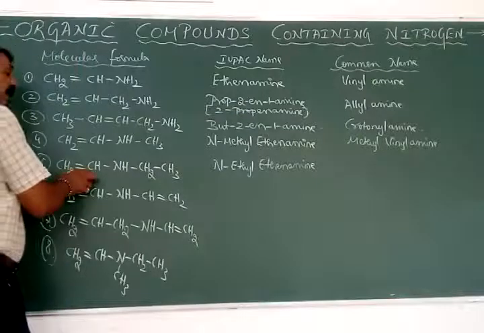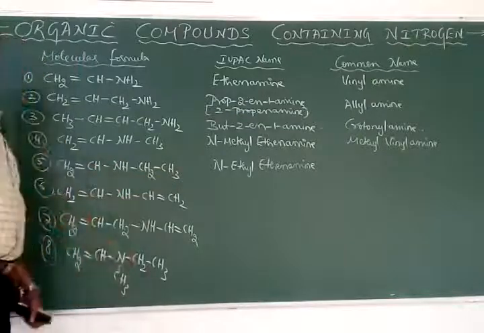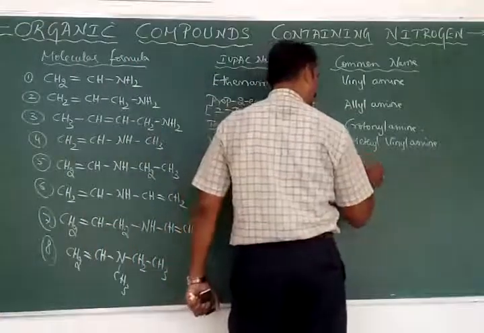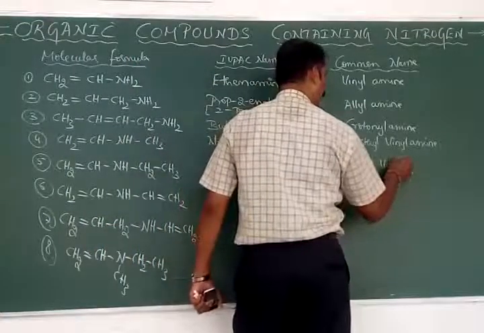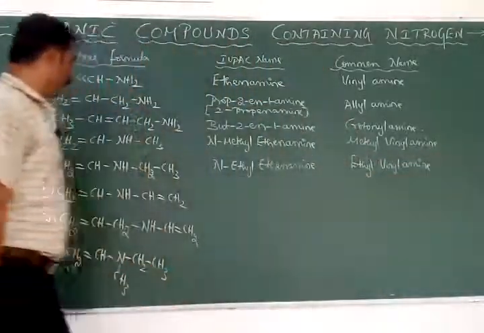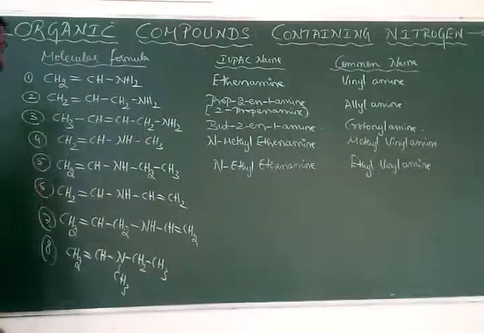Then what is the common name here? Here this is a vinyl group and this is an ethyl group. Which comes first again? Eth. Therefore it is called ethyl vinyl amine. Ethyl vinyl amine.